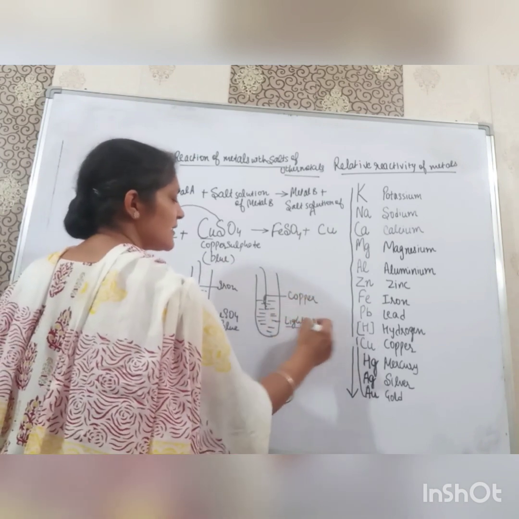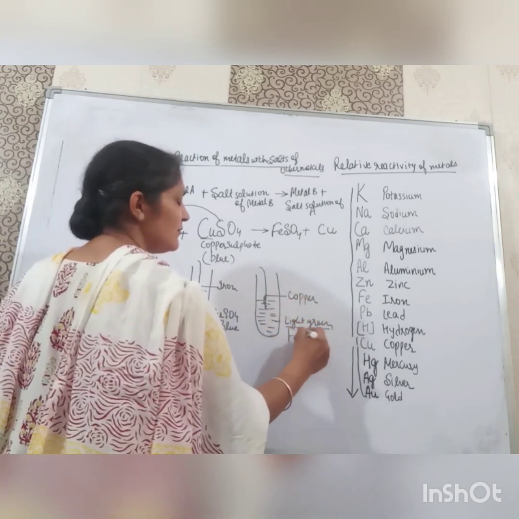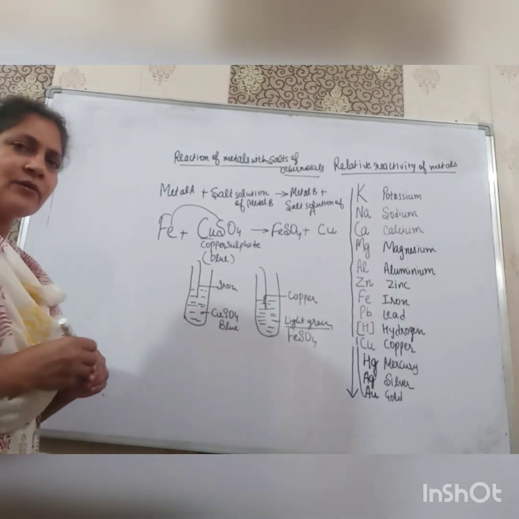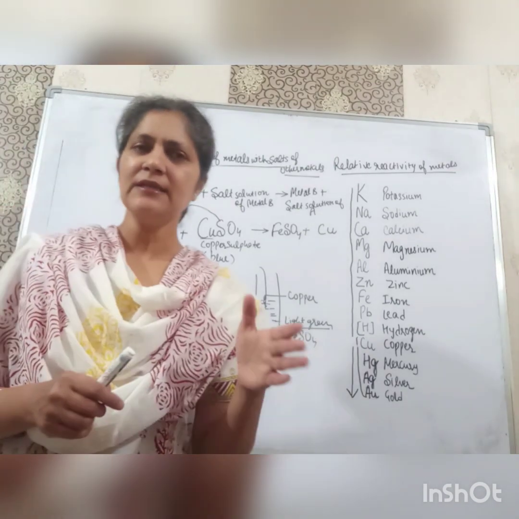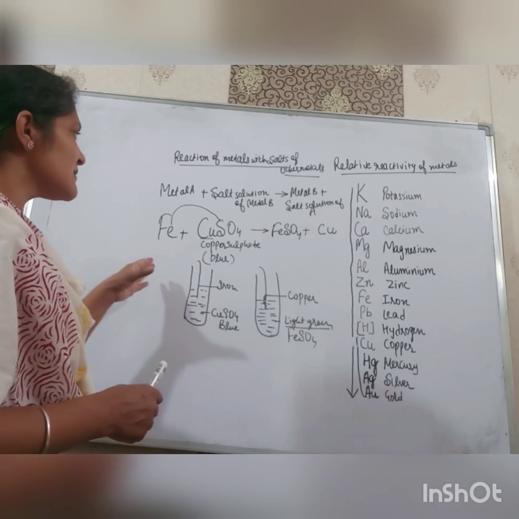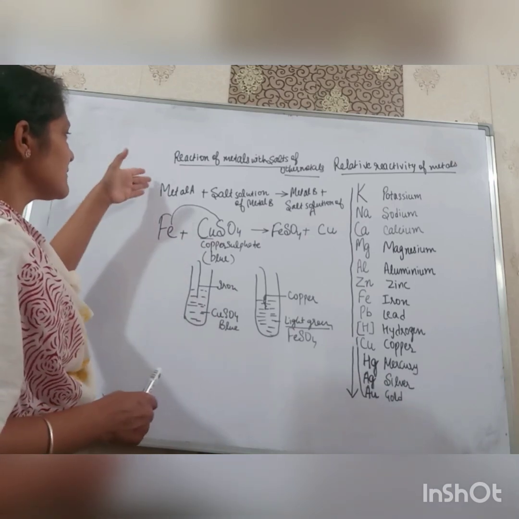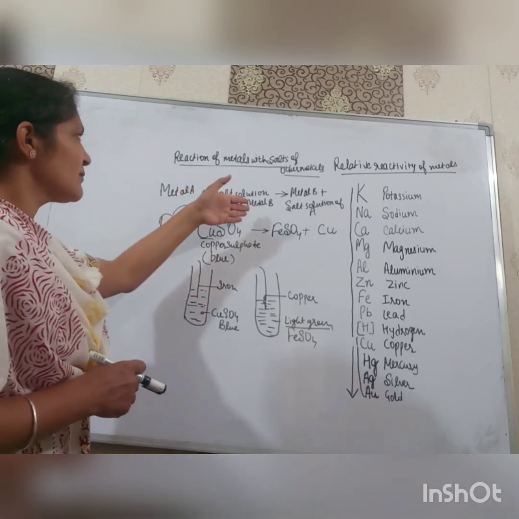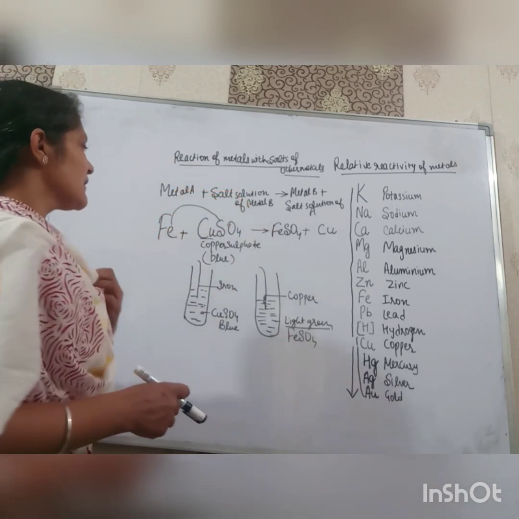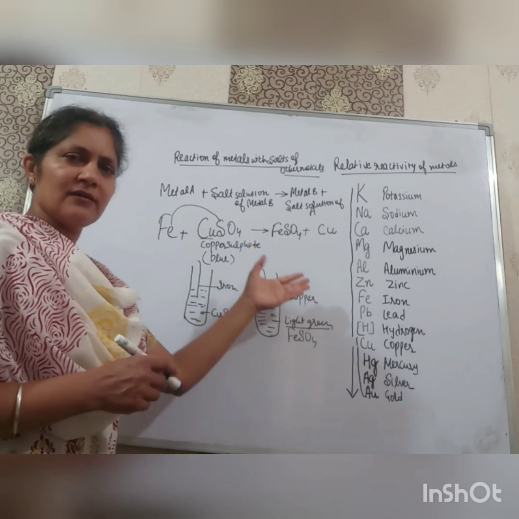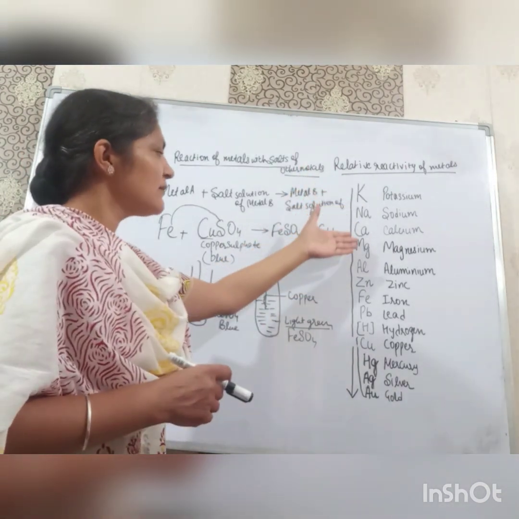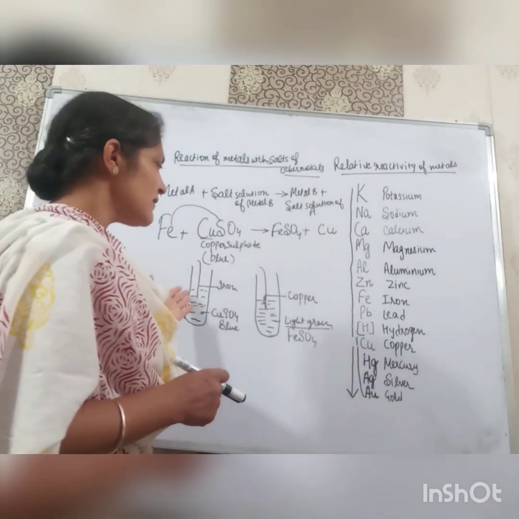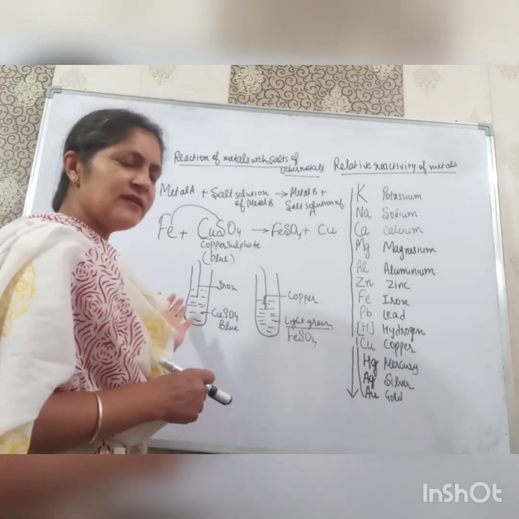The light green color is due to the formation of ferrous sulfate, as we know that the color of ferrous sulfate is light green. So this is a displacement reaction: when a more reactive metal reacts with the salt solution of a less reactive metal, it displaces the less reactive metal. We can see that from the reactivity series.